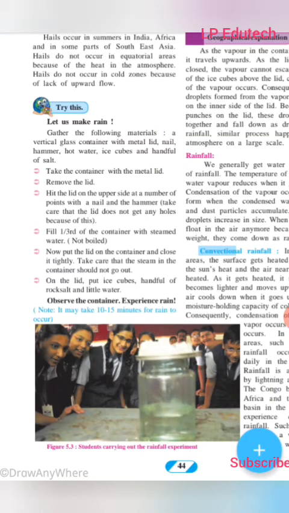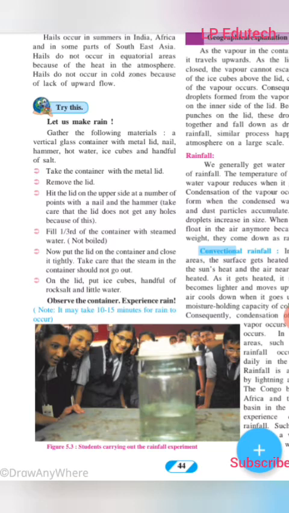Now, page number 44. There is one activity. Try this. Let us make a rain. Gather the following materials: a vertical glass container with metal lid, nail, hammer, hot water, ice cubes, and a handful of salt. Only these things, whatever you require, you just gather, keep with you.